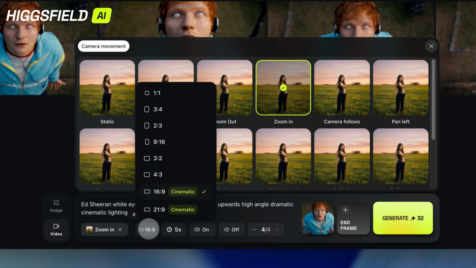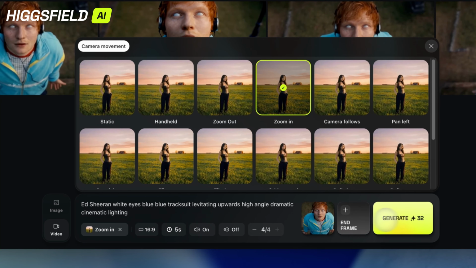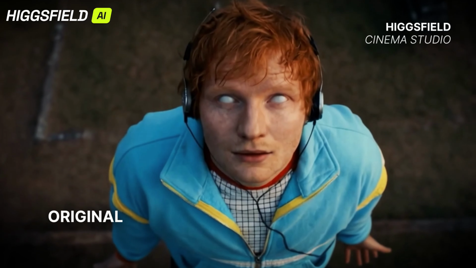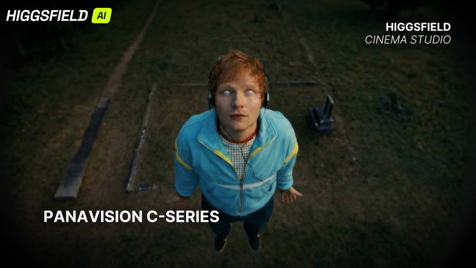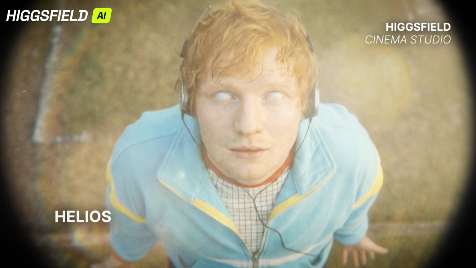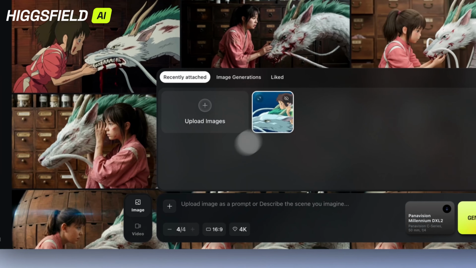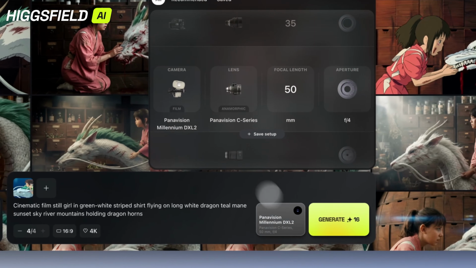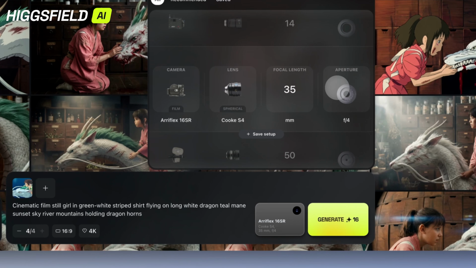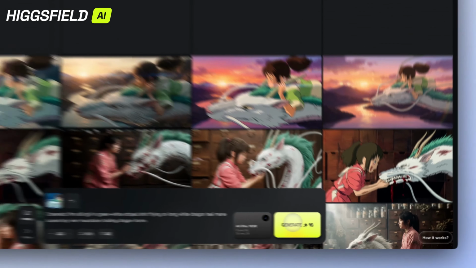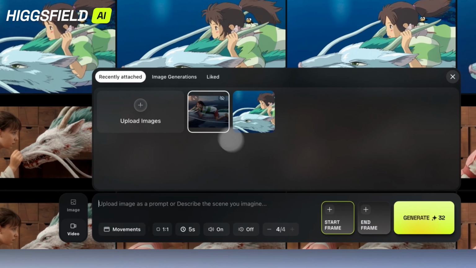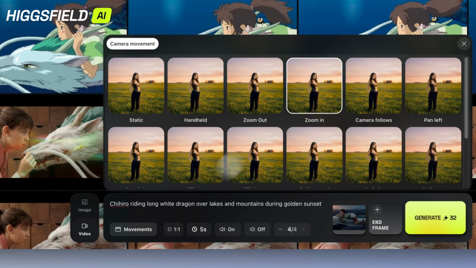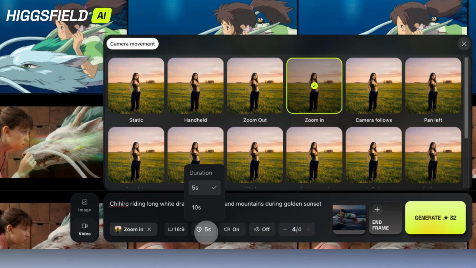Three is Wan 2.5. Wan 2.5 is culture native and bold. Want stylized prompts, internet-ready content, or uncensored video? Wan does it. Lip sync, camera motion, and audio all match from the first render. Four is Cinema Studio. Finally, Cinema Studio handles everything: text-to-image, image-to-video, camera moves, lighting, and cinematic tone, all in a single unified workflow. It's like having a mini film crew in your browser.